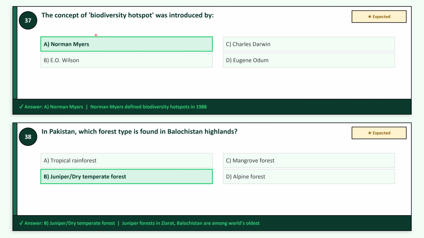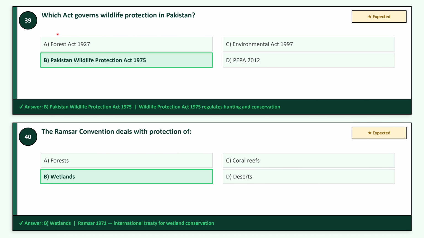Question 37, the concept of biodiversity hotspot was introduced by, option A, Norman Myers. Again, an expected question. Question 38, in Pakistan, which forest type is found in the Balochistan highlands? It's option B, juniper dry temperate forest. Question 39, which act governs wildlife protection in Pakistan? It's option B, Pakistan Wildlife Protection Act 1975. Expected question. Question 40, the Ramsar Convention deals with protection of, option B, wetlands.